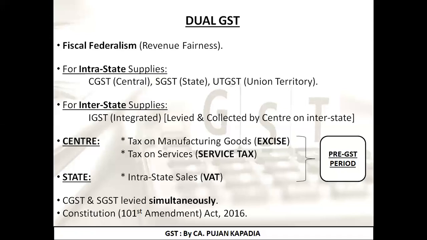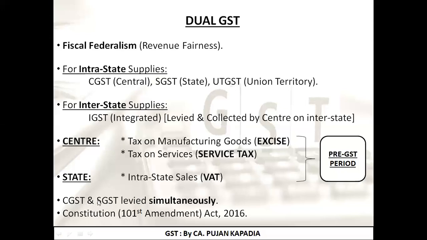So basically, the concept of dual GST is nothing but distributing, or setting up a framework in such a manner that a proper, fair amount is distributed between the center and the state. So CGST and SGST, as I told you, are levied simultaneously. If I'm selling anything from Surat to Ahmedabad, and it is covered at the tax rate of 18%, I'm going to pay 9% as CGST and 9% as SGST.